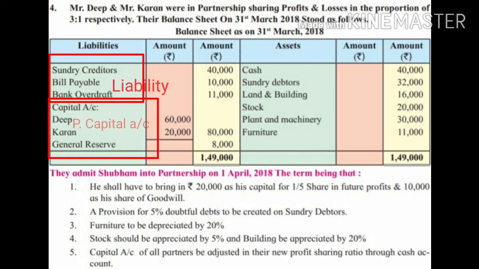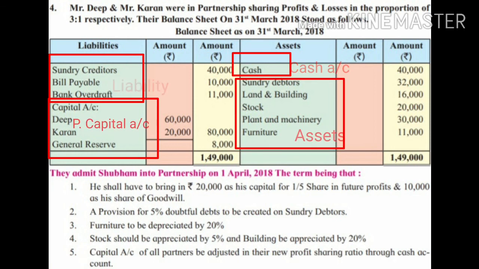Now, on the asset side, the first one given is cash. So we have to open a cash account, as our working note. This balance of 40,000 will be recorded in the cash account on the debit side, because assets have a debit balance. So 40,000 will be recorded on the debit side as to balance brought down. The remaining assets are sundry debtors, which will come on the asset side, land and building, assets, stock, assets, plant and machinery, assets, furniture, also assets.